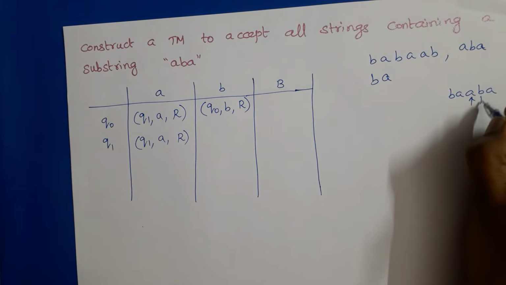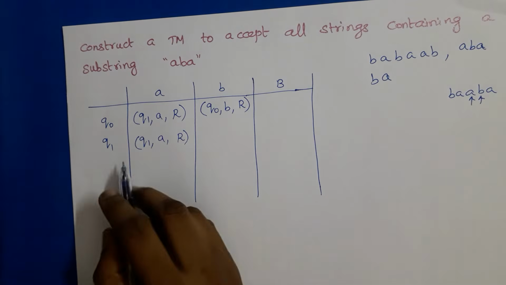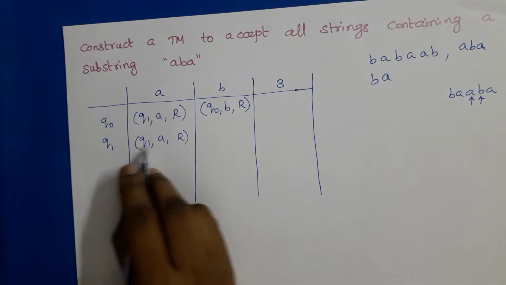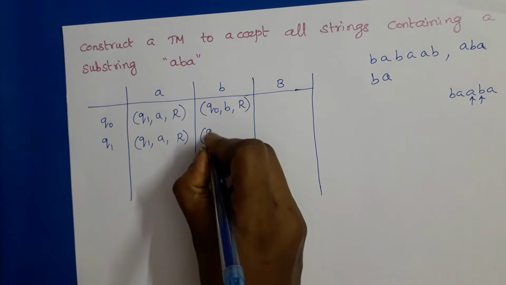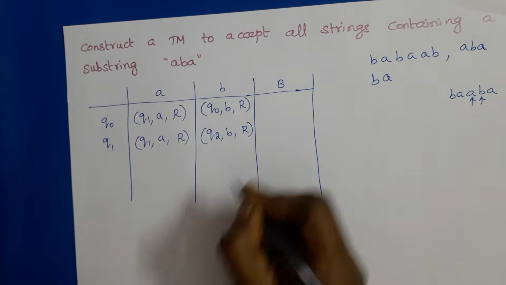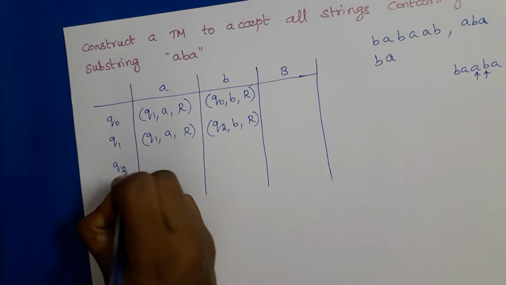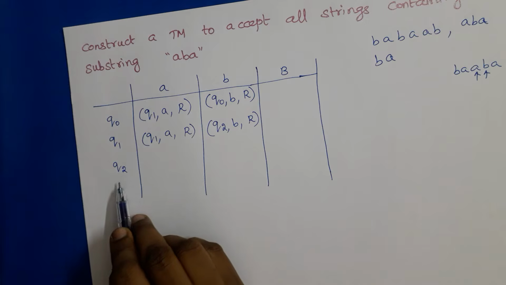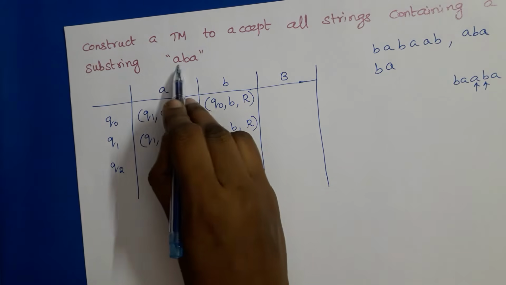A remains A, and the move is right move. The next symbol is B. In Q1, if the next symbol is B, we can enter into state Q2. B remains B, and the move is right move. Now we are in state Q2. We will be in state Q2 after recognizing AB.